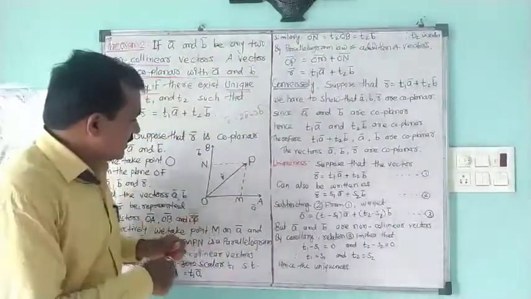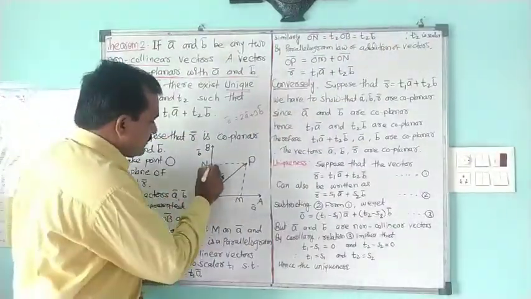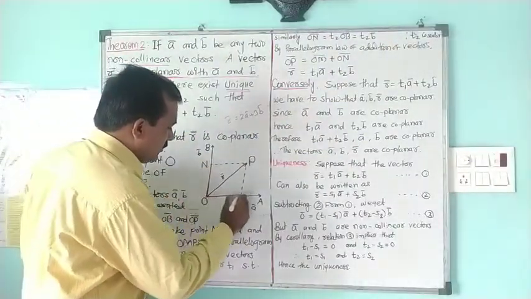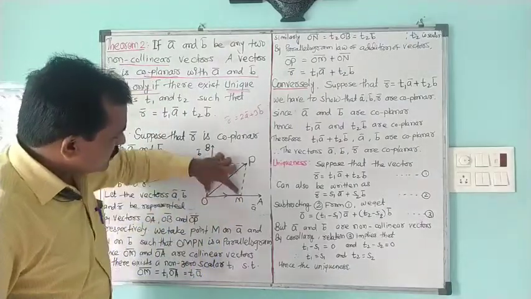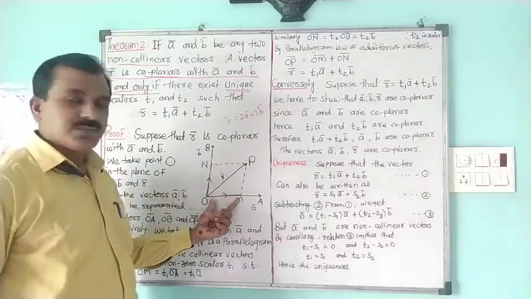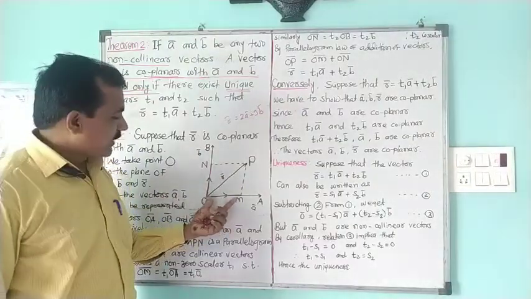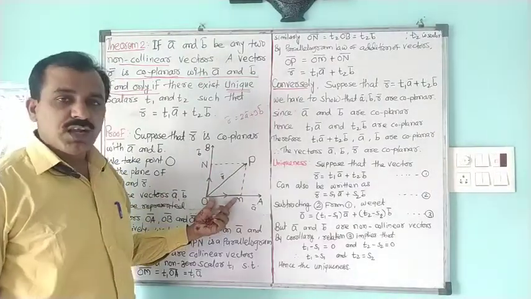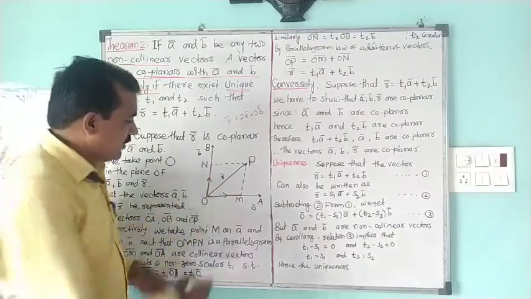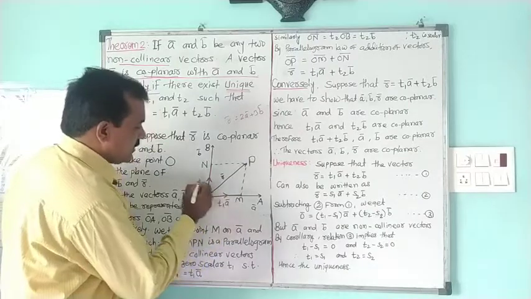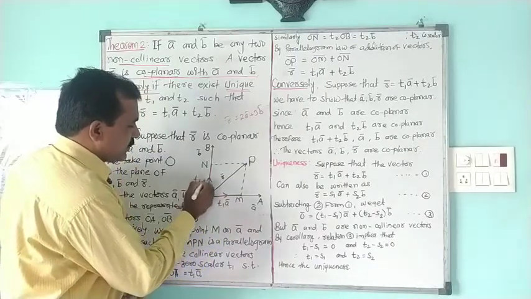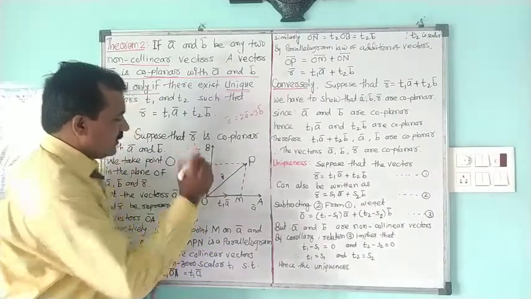Now, if I consider this parallelogram, these two are adjacent sides of a parallelogram. So vectors are passing through the adjacent sides of the parallelogram. The first vector we are having is T1 into A bar. The second vector we are having is T2 into B bar.